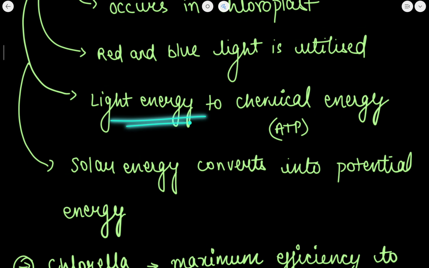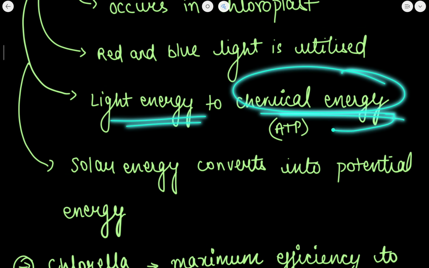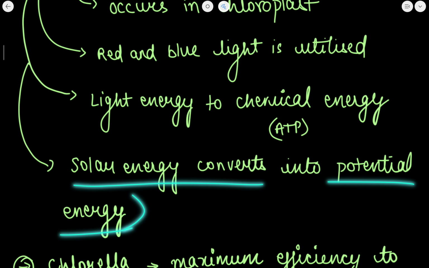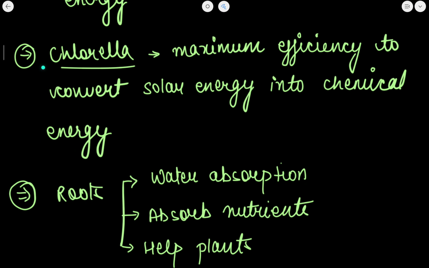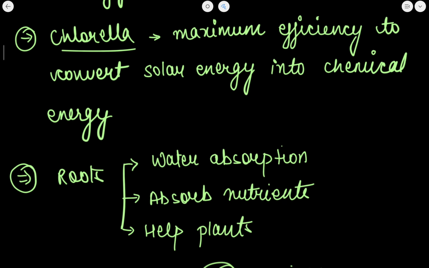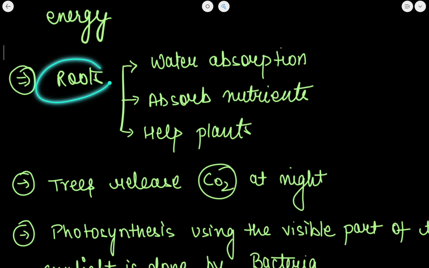Also light energy is converted to chemical energy, and chemical energy in the form of ATP is produced. Solar energy is converted into potential energy. Now if I talk about chlorella, तो maximum efficiency to convert solar energy into chemical energy ये होता है chlorella में. Now roots, what are the functions of roots?